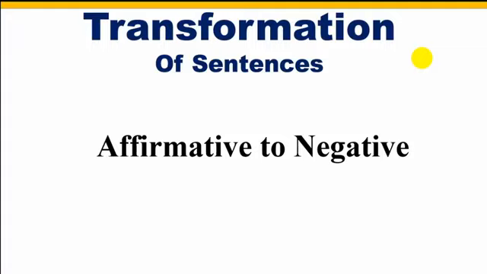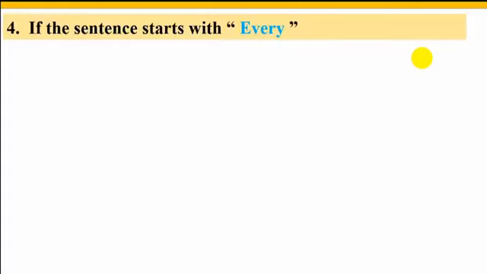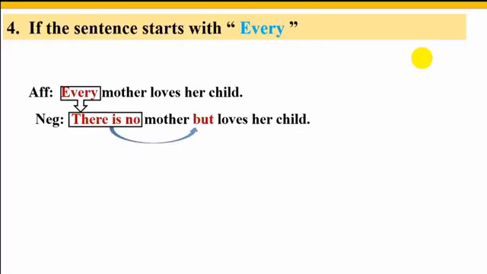In my last rules I showed you how to change affirmative sentences into negative if the affirmative sentence starts with every, and that we use there is no, and we also use but after the noun to make the sentence negative.